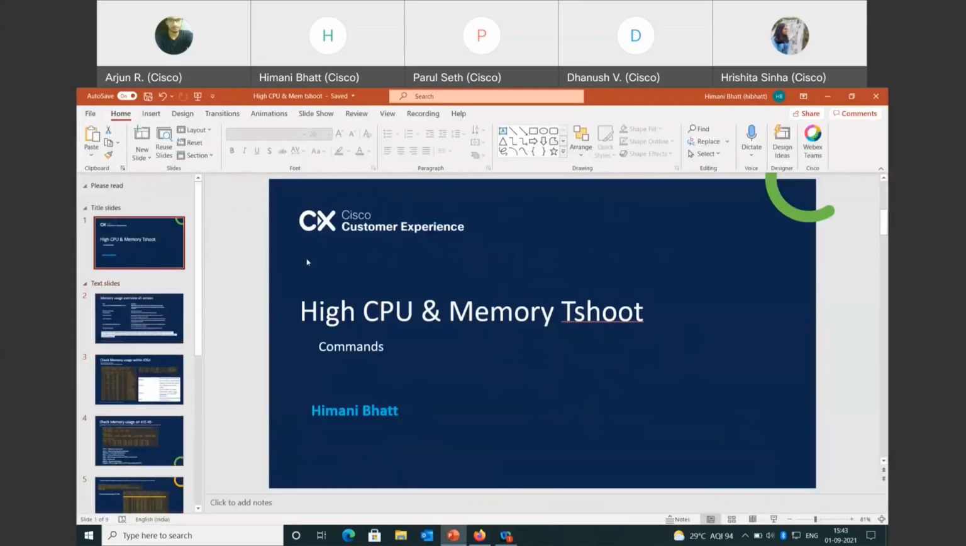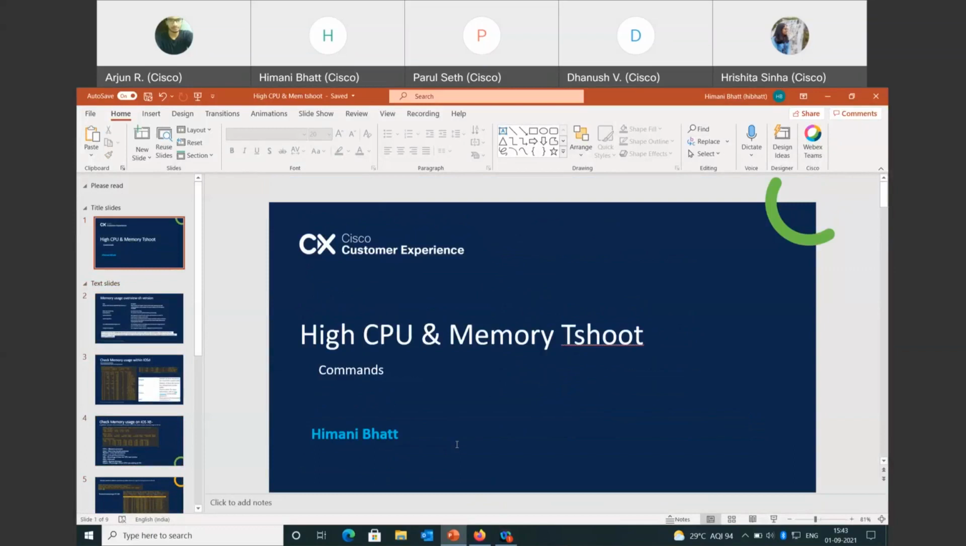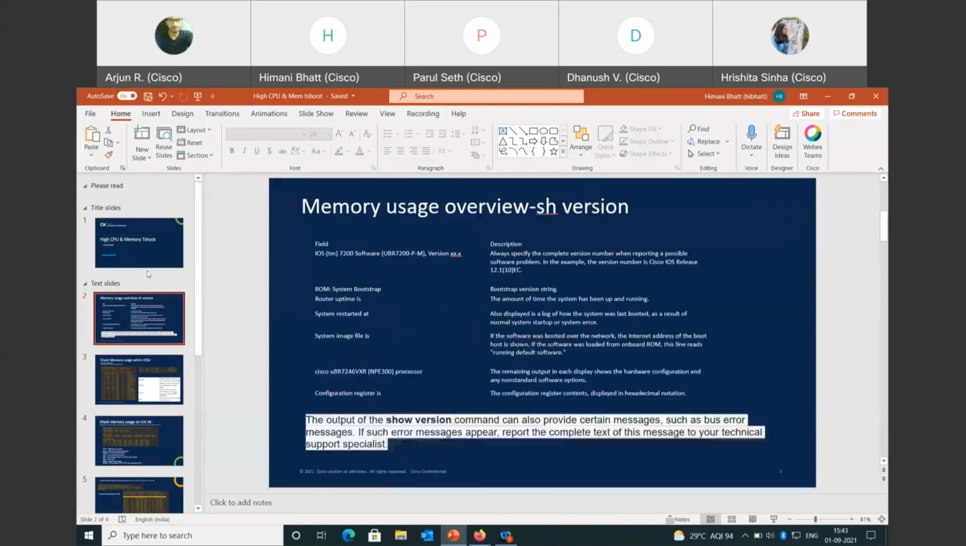Okay, so my topic is high memory troubleshooting. These are the topics for troubleshooting when a lot of memory is used or CPU utilization is not up to the mark. So the first command we have is the show version command.